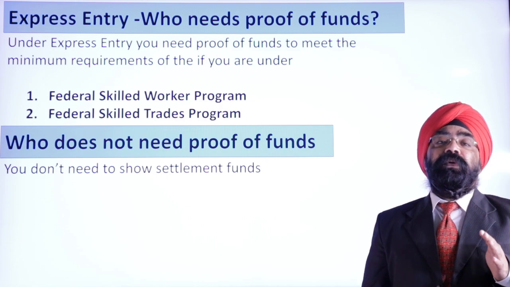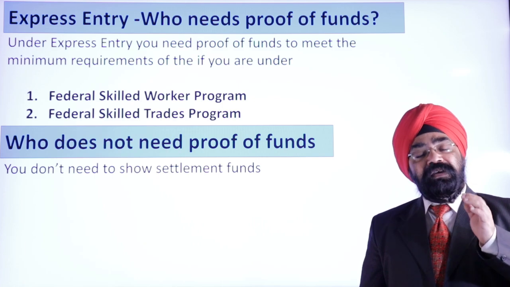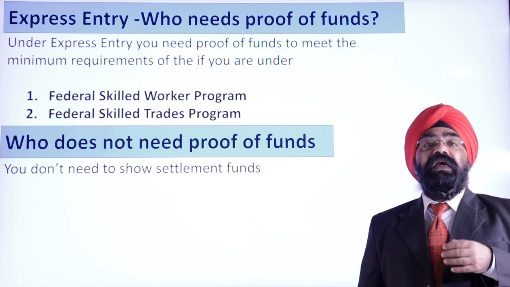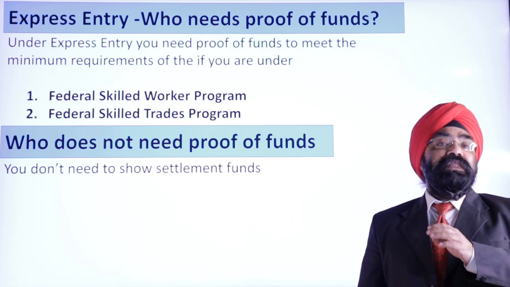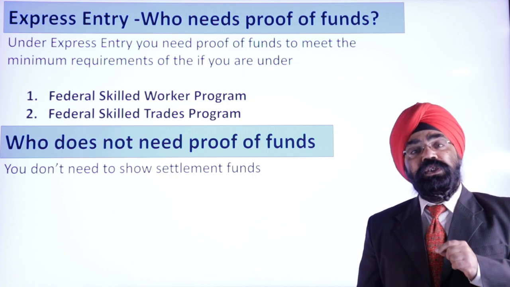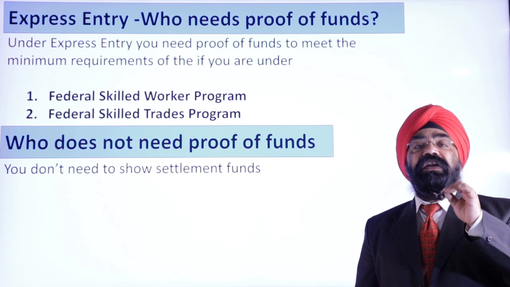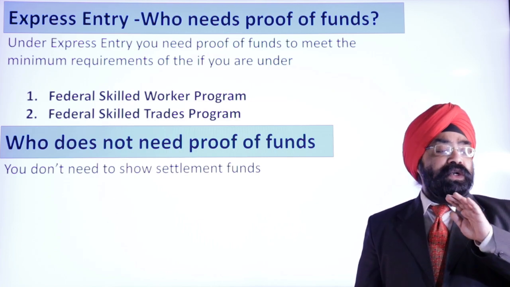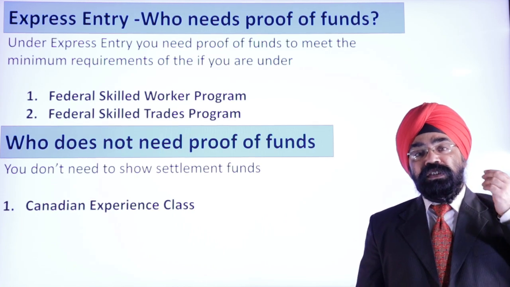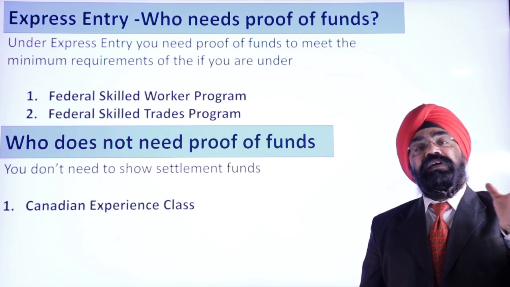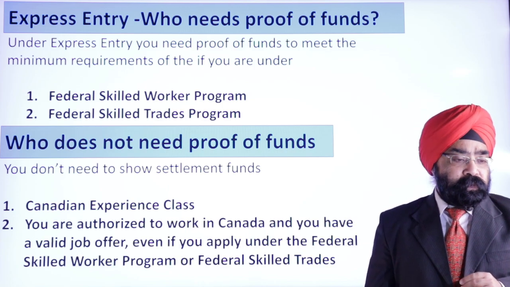And there could be a possibility where a person who is applying under federal skilled worker or federal skilled trade has a valid job offer, right? If he has a valid job offer, and also he is authorized to work in Canada. So if he meets these 2 conditions, even if he is in federal skilled worker or federal skilled trade, he does not need to show proof of funds, which is called settlement funds. So this is how LICO and settlement funds are linked.